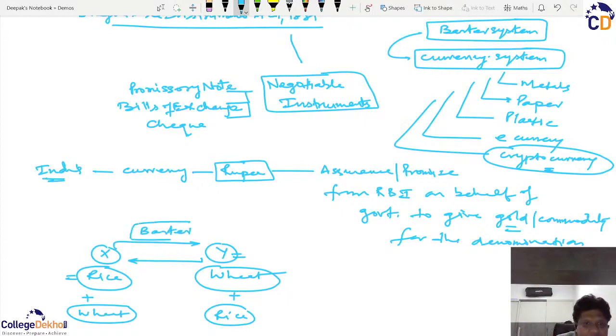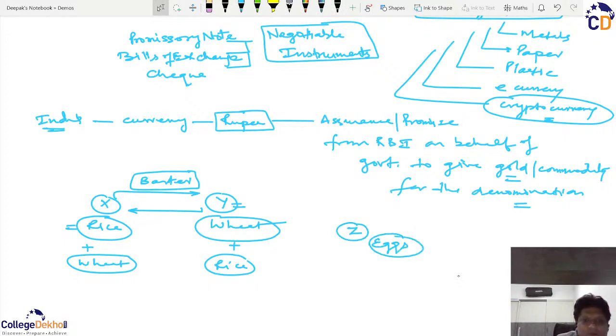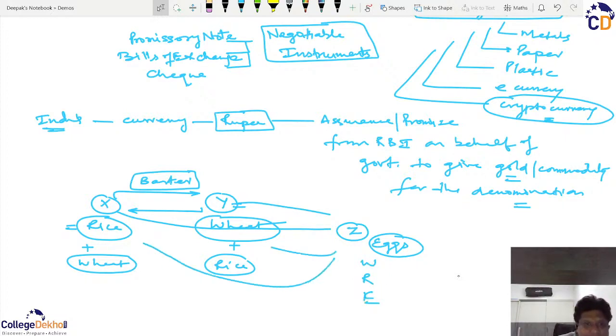That is mutual exchange of the needs. And this barter extended to different kinds of people with different kinds of needs. For example, if Mr. Z entered and says that I have eggs, now both X and Y can go to Z, and he can get wheat, he can get rice, he will have his eggs, and both Y and X, in addition to rice and wheat, will also get the eggs.